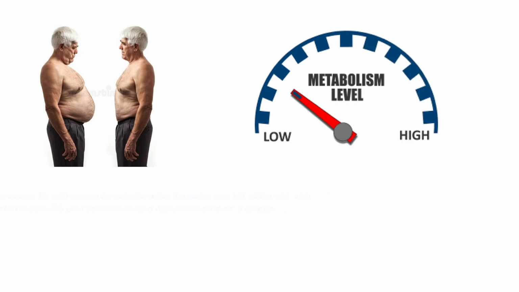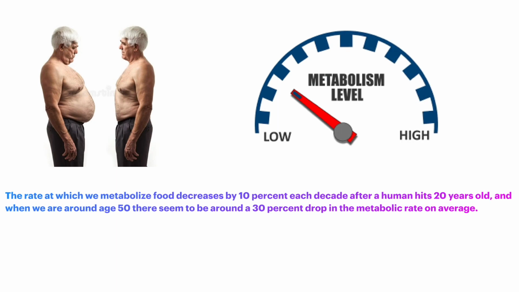The addition and incorporation of these key factors has shown that with age, our metabolism slows and the rate at which we metabolize food decreases by 10% each decade after a human hits 20 years old. And when we are around age 50, there seems to be around a 30% drop in the metabolic rate on average.